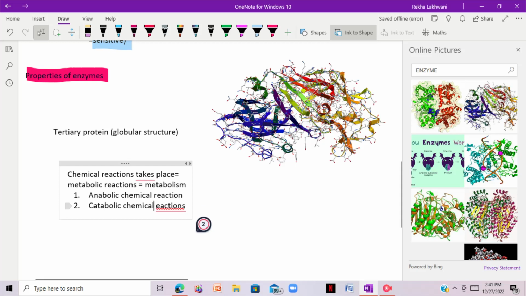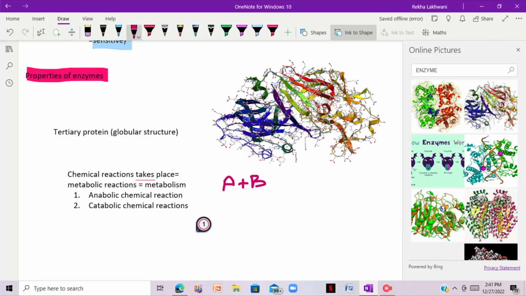For example, if I have a substance A plus B, after the reaction the product formed will be AB. These types of reactions are known as anabolic chemical reactions.